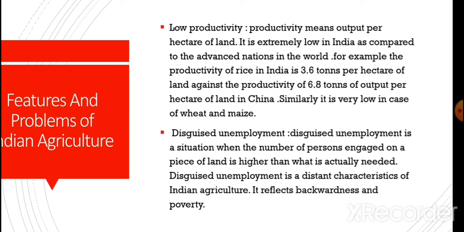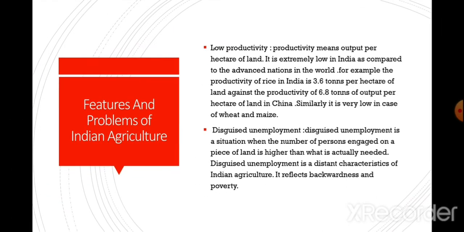Next, this is about disguised unemployment. Disguised unemployment is not a new concept. You have already studied this concept in 9th and 10th classes. Now, disguised unemployment is a situation when the number of persons engaged on a piece of land is higher than what is actually needed. Disguised unemployment is a distinct characteristic of Indian agriculture and it reflects backwardness and poverty in rural India.